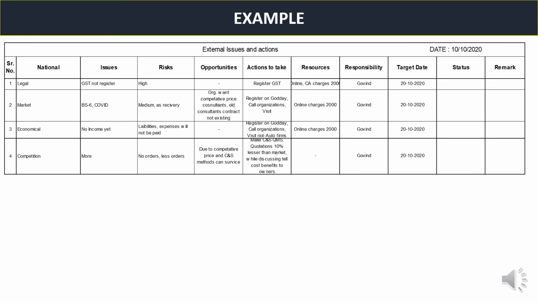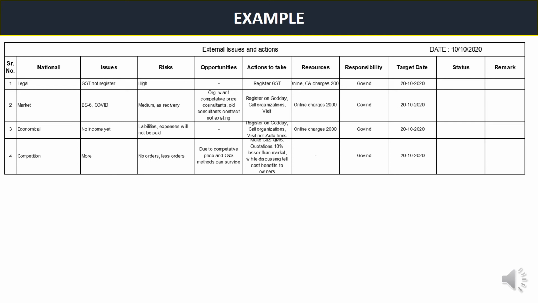So this is one of the examples of external issues and actions. This example is about a quality consultation agency. For the national level, the legal, I'm not covering all points here. I'm just taking some of the points for elaboration. So, external issues and actions at the national level for this consultant agency.